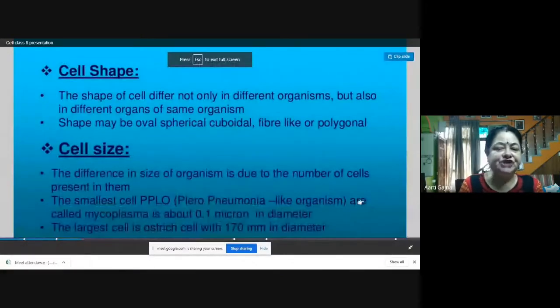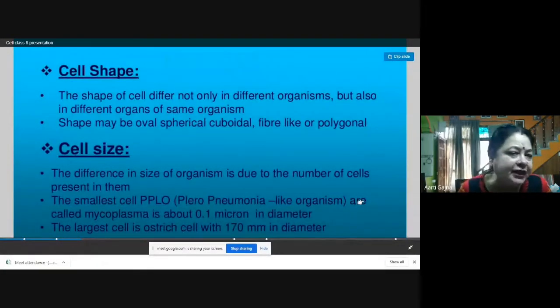Now, the shape of the cell also differs in different organisms, and not only in different organisms, but also in different organs of the same organism. For example, the cells of our body are not the same. The shape of the cells throughout our body is not the same. Blood cells are different in shape. Nerve cells are different in shape. Epithelial cells are different in shape.